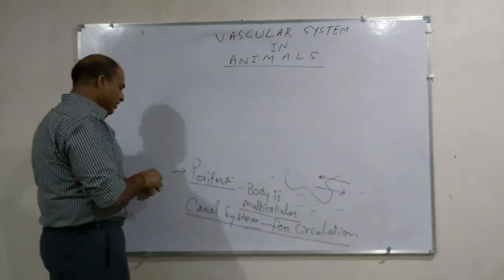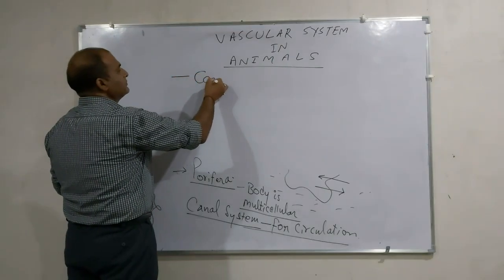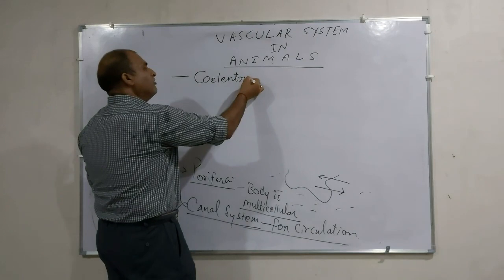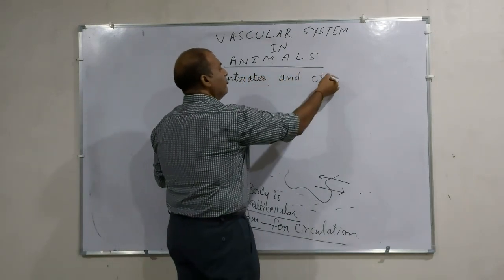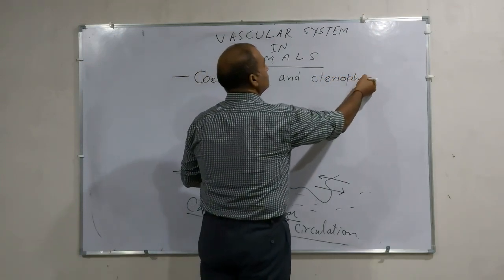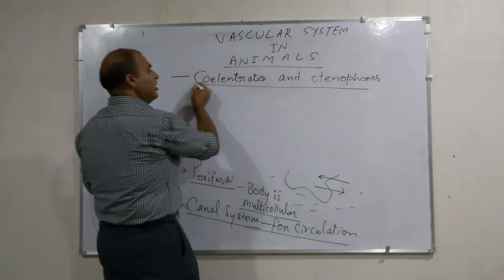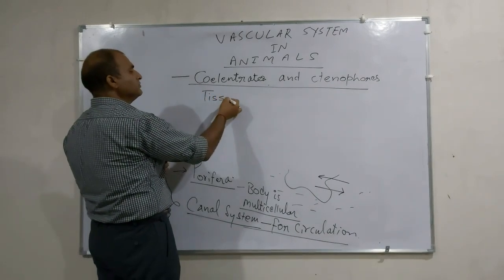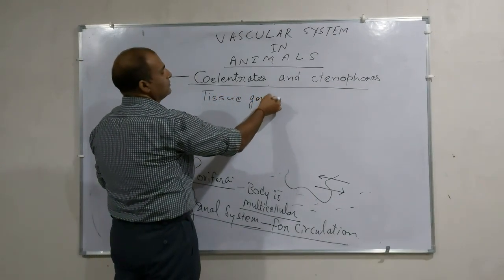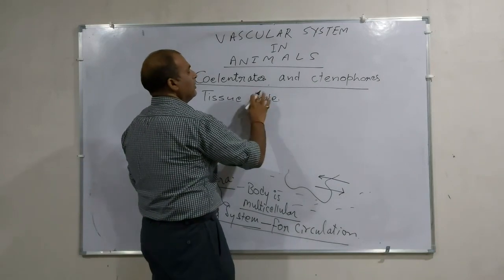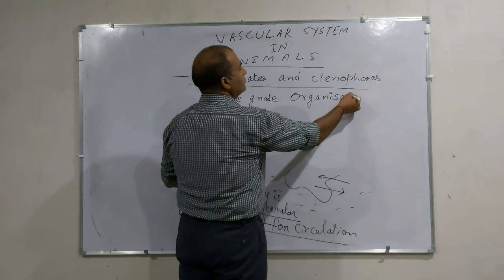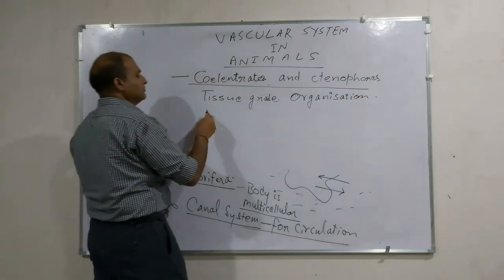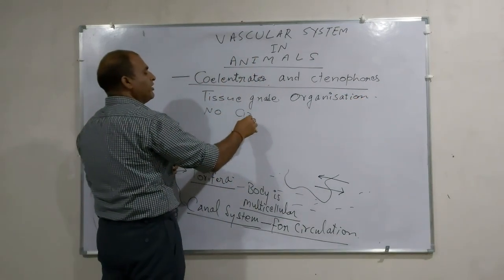Now, coming to the next, in the case of coelenterates and ctenophores, you know tissue grade organization is found here. Tissue grade organization is found. No circulatory system.